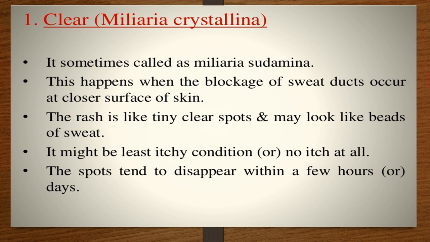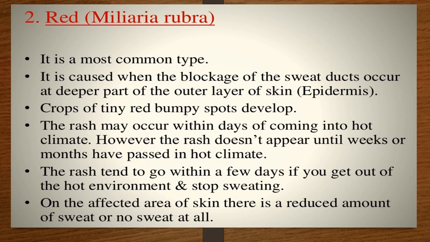The rash is like a tiny spot or a bead of sweat. In this, it is less itchy, or no itch at all, and it disappears within a few hours or a few days.